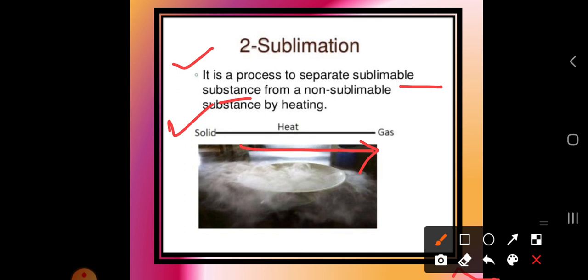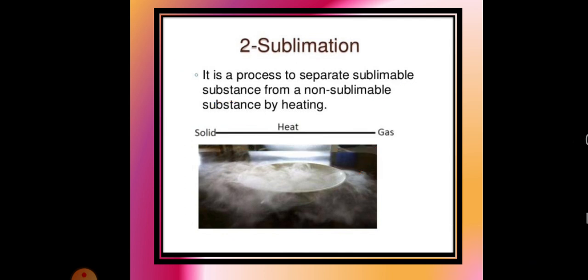It is called a sublimable substance, separated from a non-sublimable substance by heating. Okay, if you are taking a mixture where one substance is sublimable, meaning it can be converted into gaseous form, and another substance is non-sublimable, which does not convert directly into gaseous form, then you can use the process of sublimation.